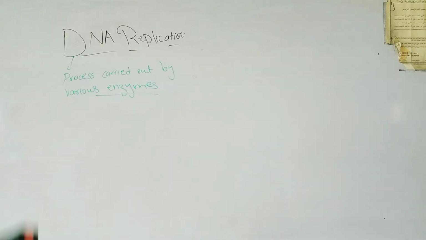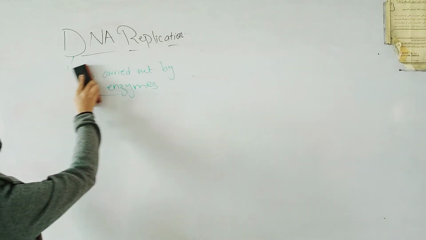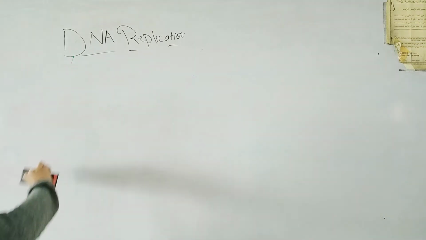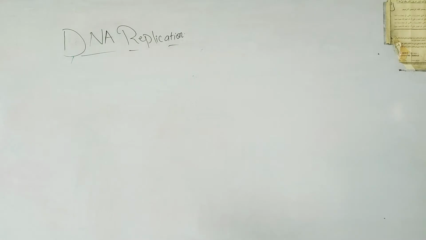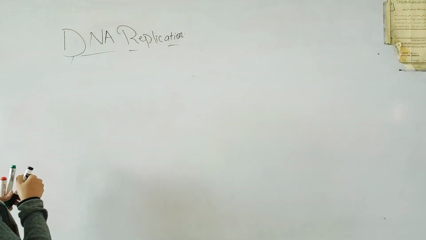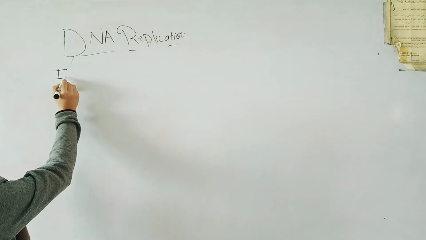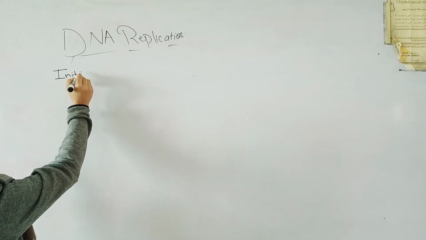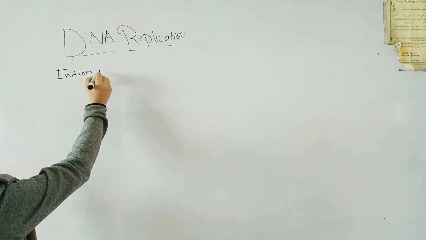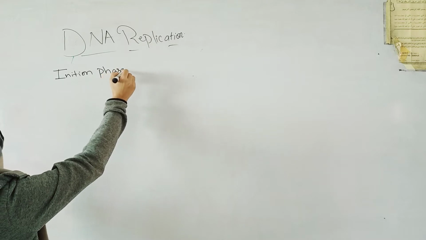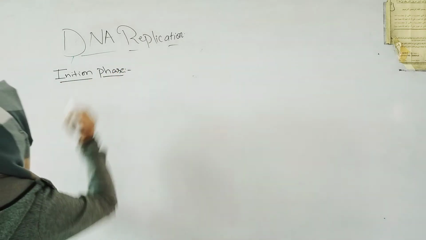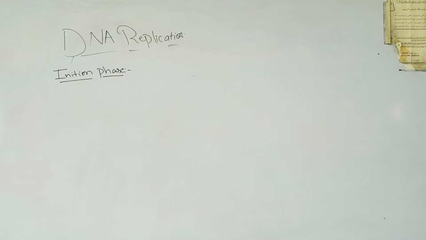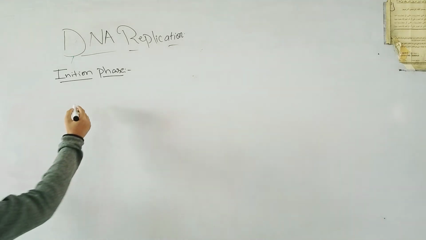So if we look at the stages or the phases of DNA replication, the first stage or the first phase of DNA replication is initiation. The first phase of DNA replication is the initiation phase. So what happens in the initiation phase?